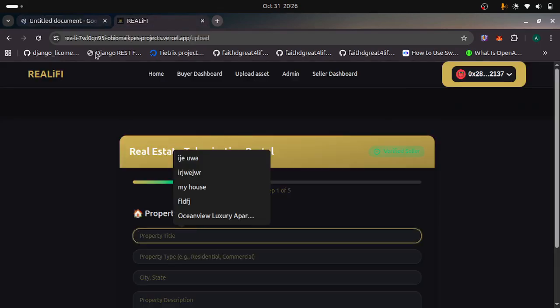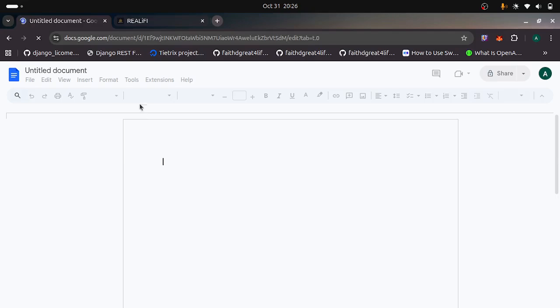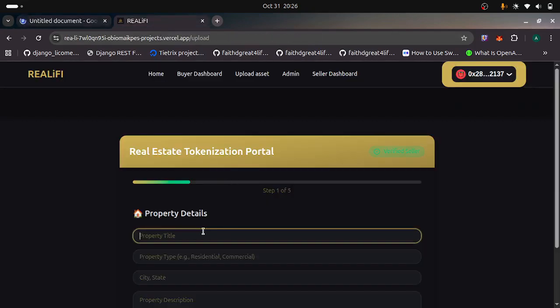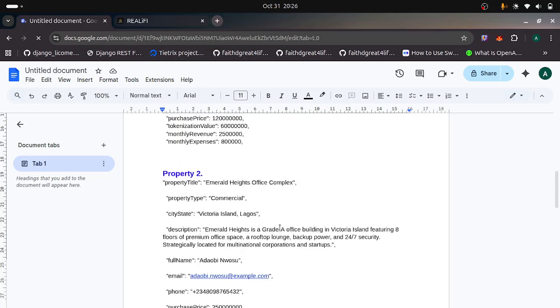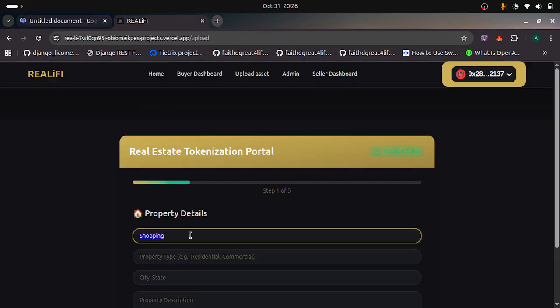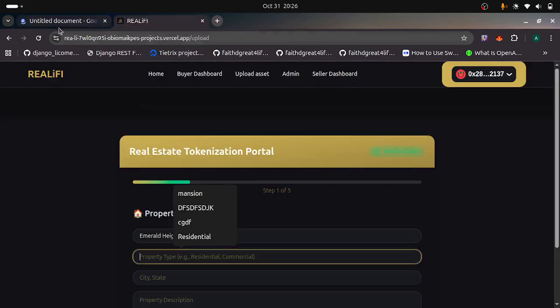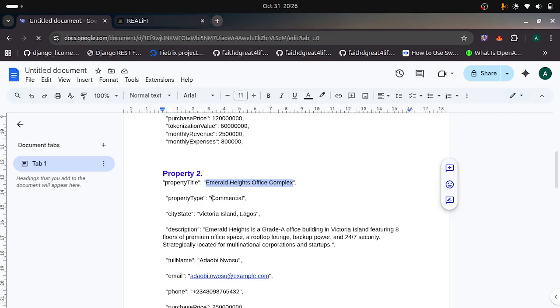So, a property title. Let's say let's create an asset called Emerald Heights office complex. Property type: commercial.